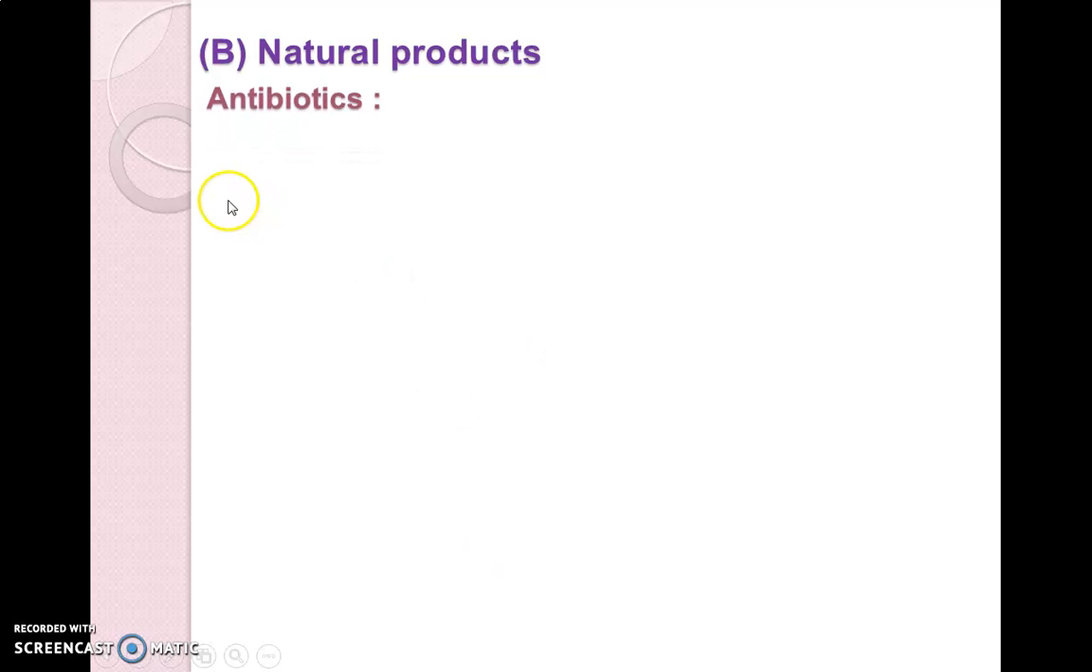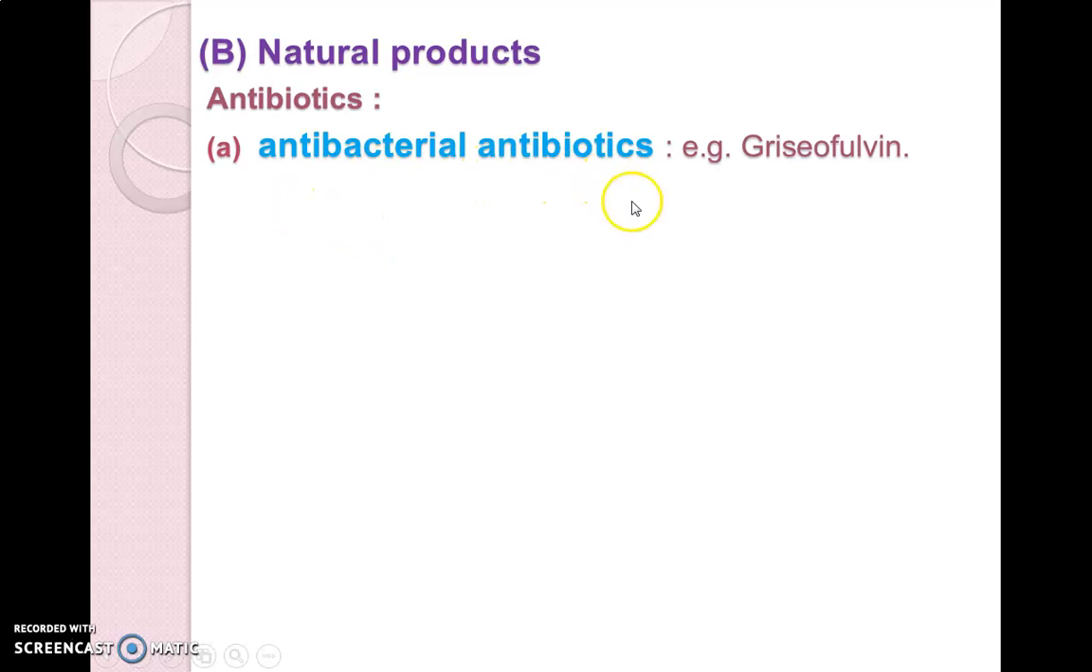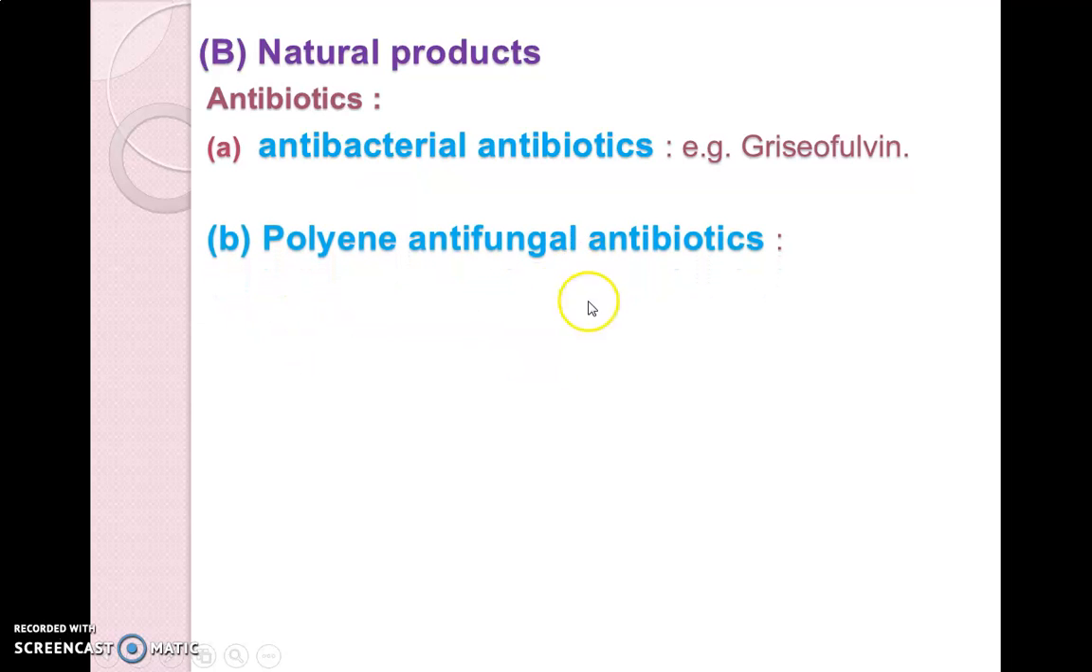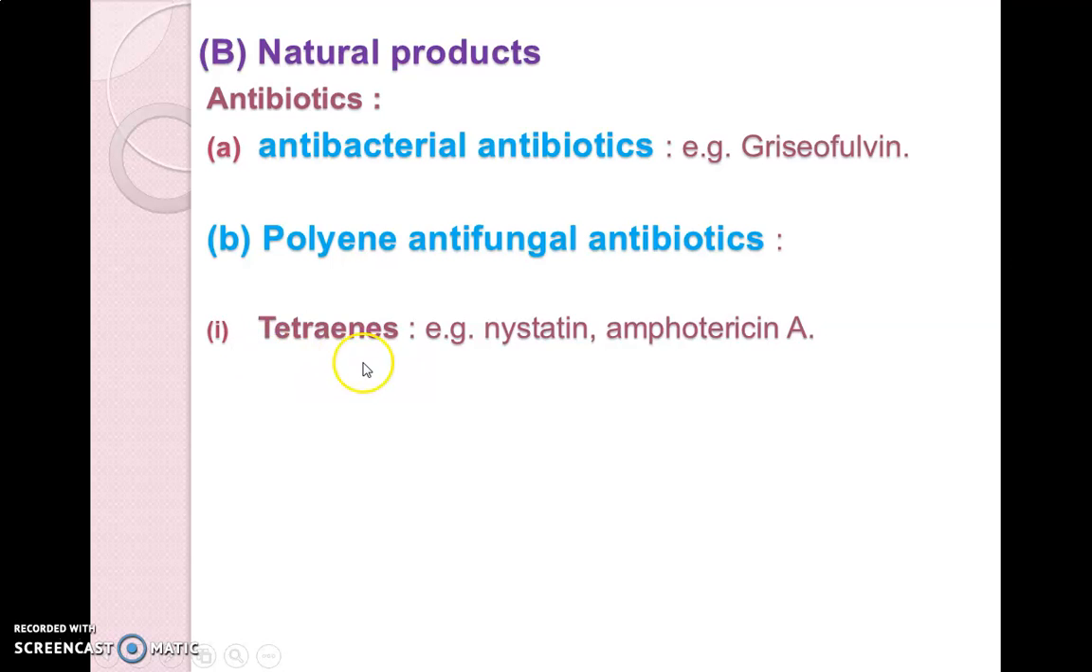Next, natural products such as antibiotics which act as antifungal agents. In that first, the antibacterial antibiotics, or these are also called antifungal antibiotics. Griseofulvin is an example of the antifungal antibiotics. Next, polyene antifungal antibiotics. Tetra stands for 4 and ene stands for the double bonds. It means that these are the polyenes, many double bond containing antifungal antibiotics, but depending on the number of double bonds, these antifungal antibiotics can be subcategorized as tetraenes. Tetraenes will have 4 double bonds in the structure.